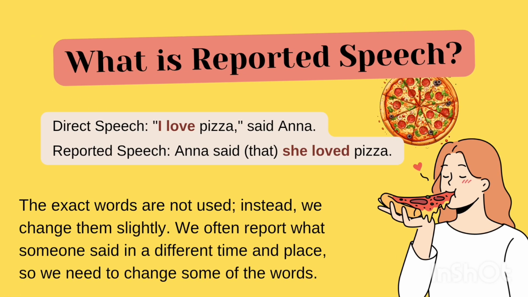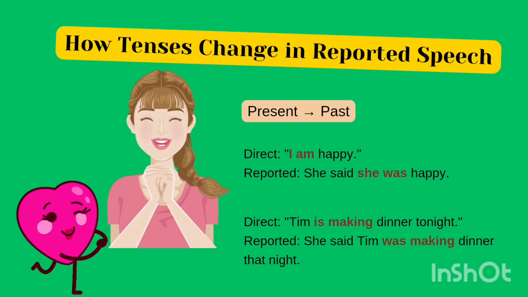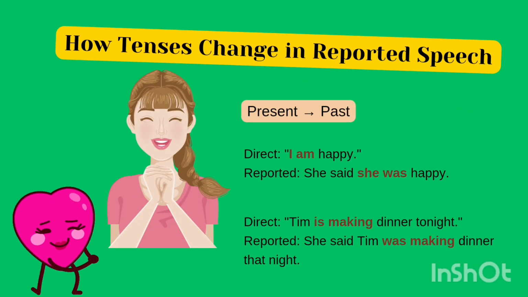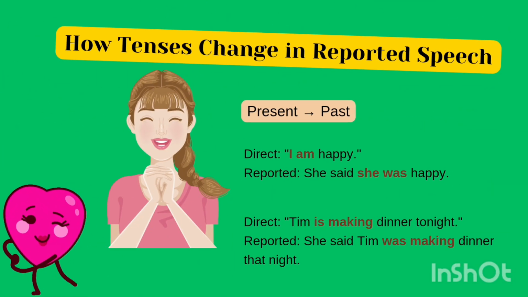What is reported speech? For example, "I love pizza," said Anna. When we change it to reported speech, it will become: Anna said that she loved pizza. The exact words are not used. Instead, we change them slightly. We often report what someone said in a different time and place, so we need to change some of the words.